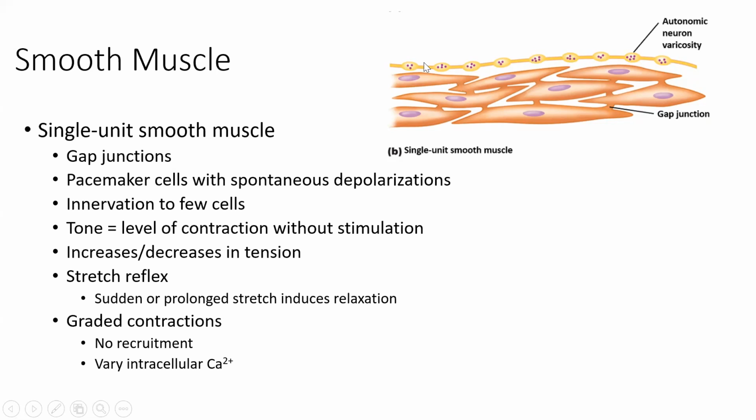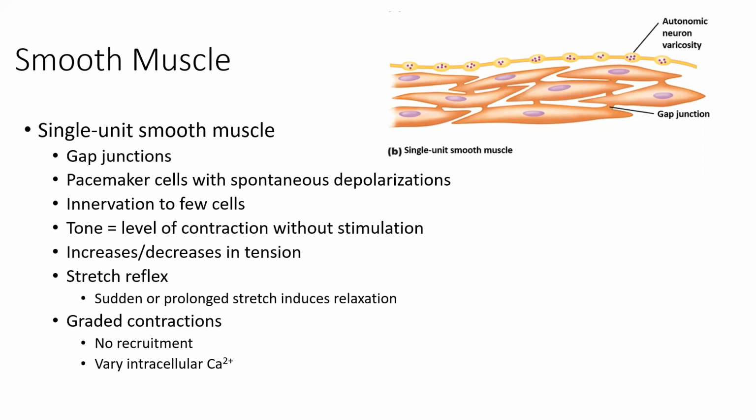The varicosities, which have the swellings with the neurotransmitter, will diffuse across, but it's not going to diffuse to every single cell. It's only going to diffuse to a couple of cells. Because they're holding hands, so to speak, because of these gap junctions, the depolarization, the excitation of a few cells will eventually travel to all of the cells, and that will allow this entire muscle to contract as one synchronous unit.